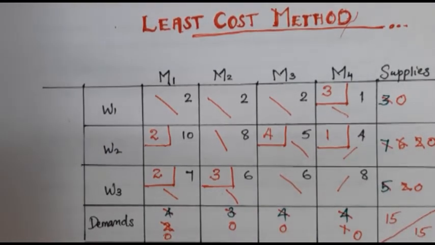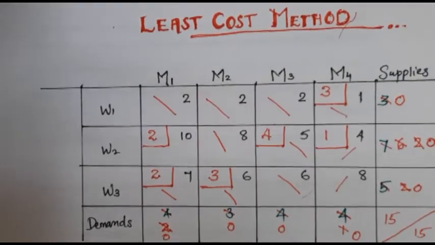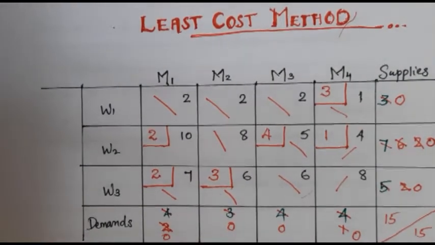Now let's calculate the cost associated with this allocation. To find the transportation cost, add all the products of all allocated cell values and the cost of the respective cell.